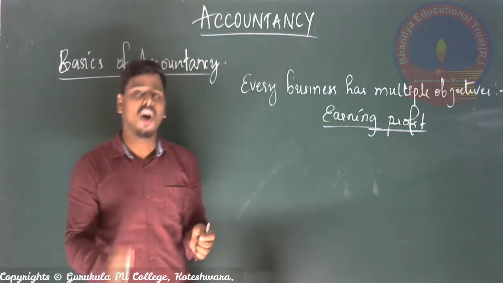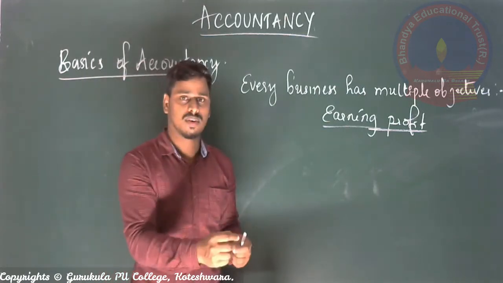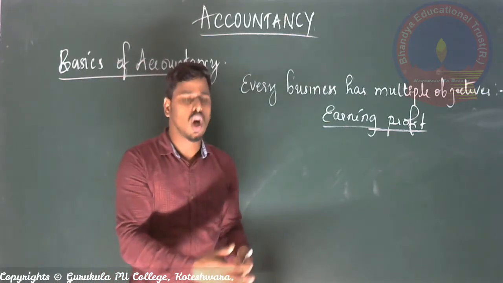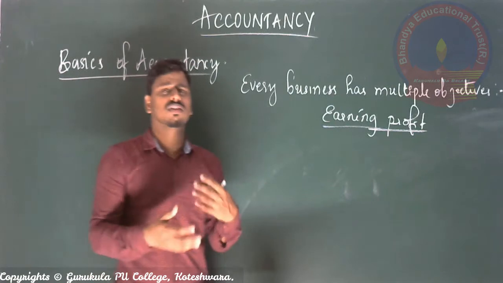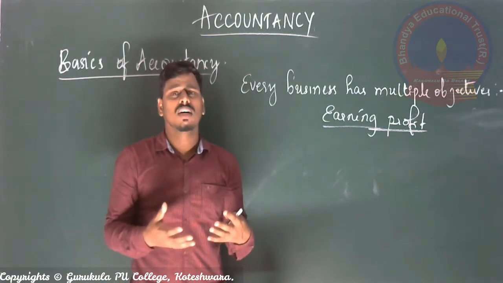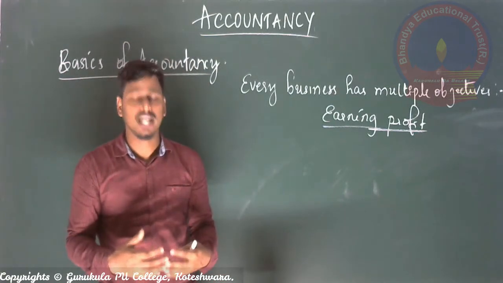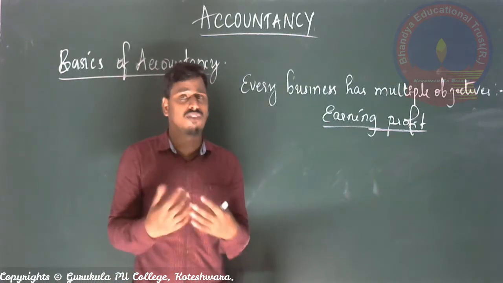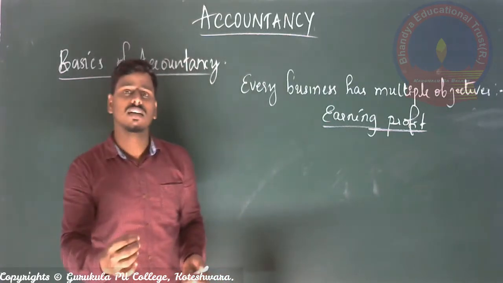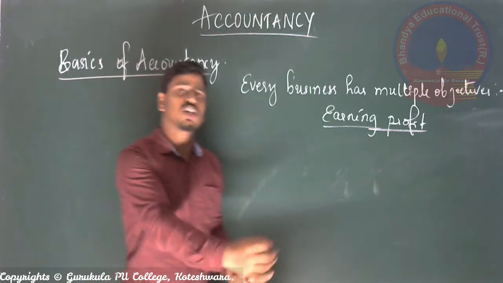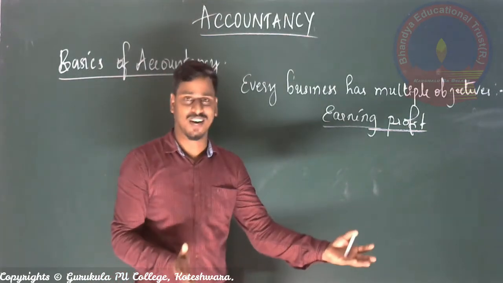If it is recorded, recorded means writing, right? So maybe date wise, or time wise, or maybe according to our convenience and comfort, if we write those things in books or paper, it is called accounts, right?